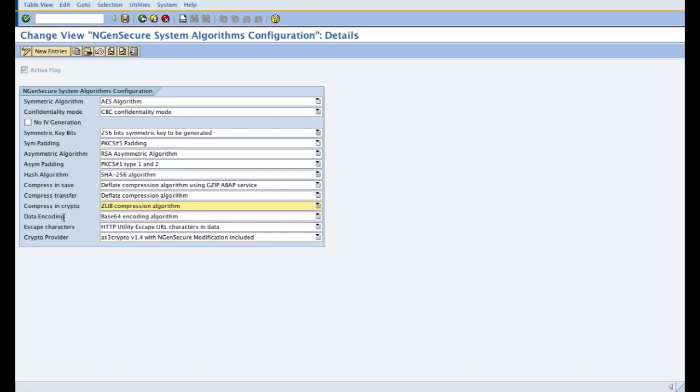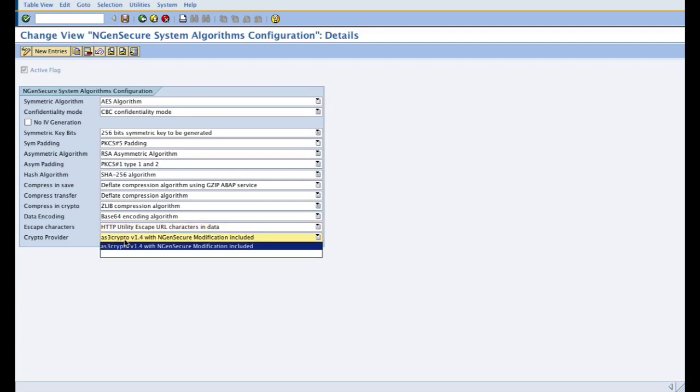Next comes the data encoding and escape character configuration, which are also a default configuration used by the product internally, and you can choose the default configuration as base64 for data encoding, and for escape characters, HTTP utility escape URL characters in data.